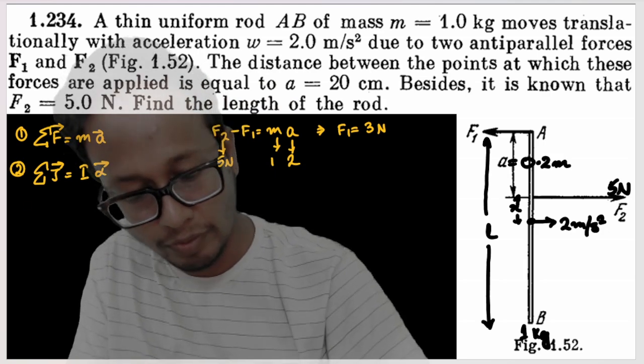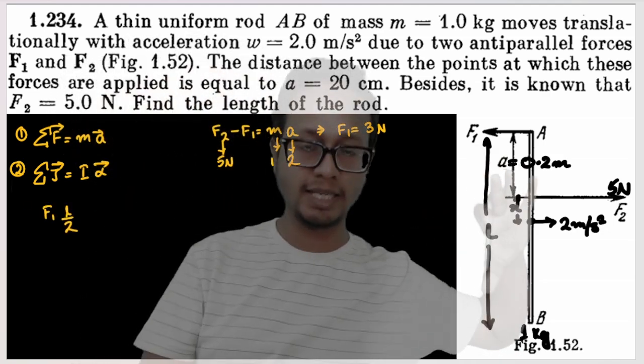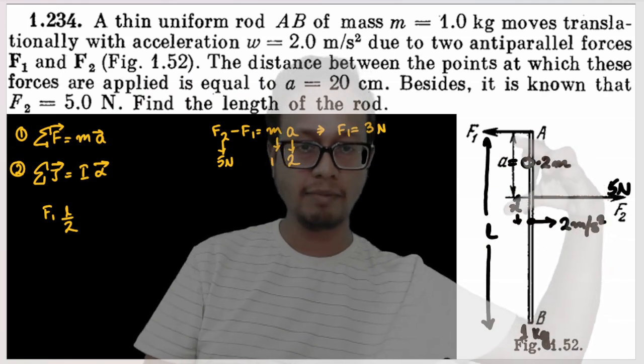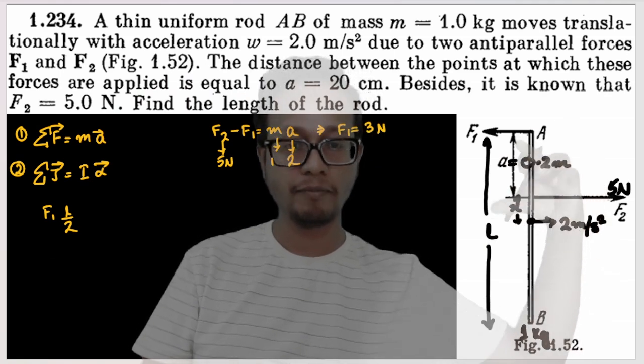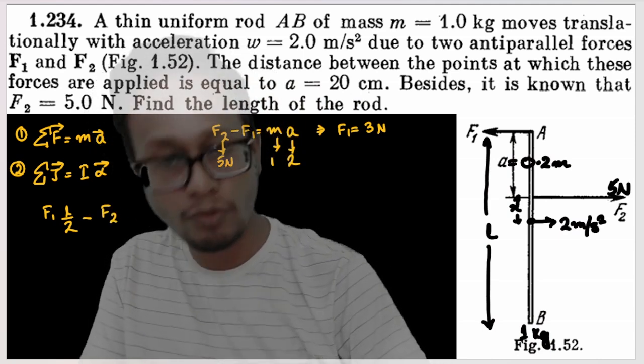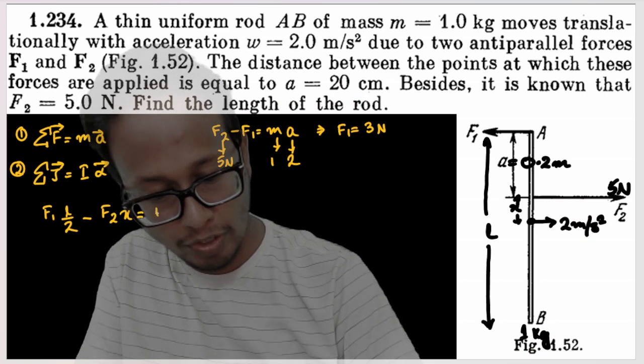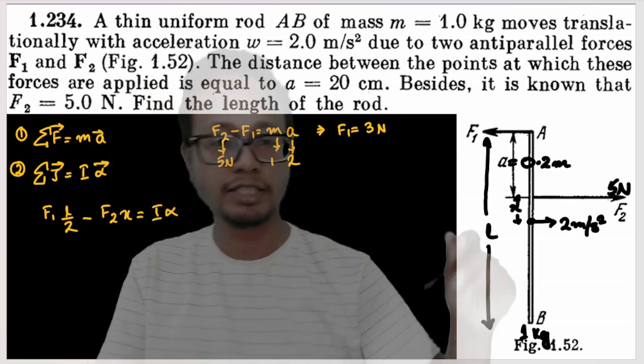So let's write out the torque equation. F1 into L by 2. That means if the length of the entire rod is L, this much distance is nothing but L by 2, or from the center of the rod to point A. So F1 into L by 2 minus F2 into what is this much length? What is the distance x? Or minus F2 into x is equal to the moment of inertia of the rod into the angular acceleration of the rod.